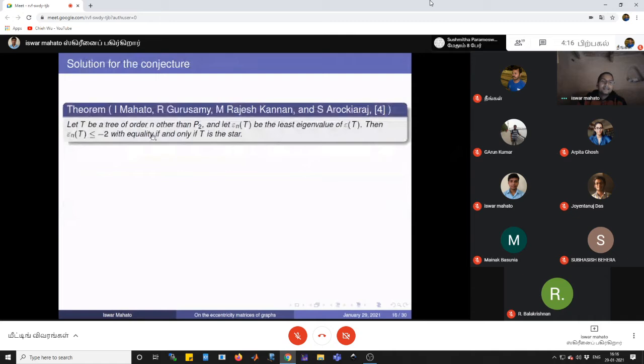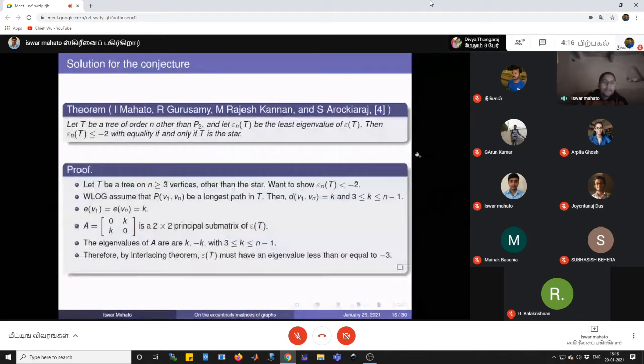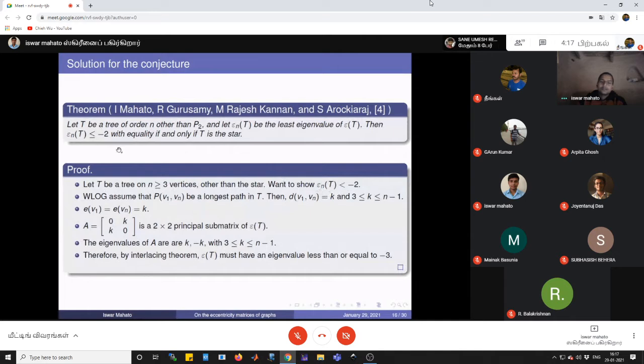We prove that, let T be a tree of order n other than P2, then the least eigenvalue of T is less than or equal to -2, with equality if and only if T is the star. Now I will give the proof of this theorem. Let T be a tree on n greater than or equal to 3 vertices other than the star. We want to show that epsilon_n(T) is strictly less than -2. If we are able to prove this, then the proof is complete.